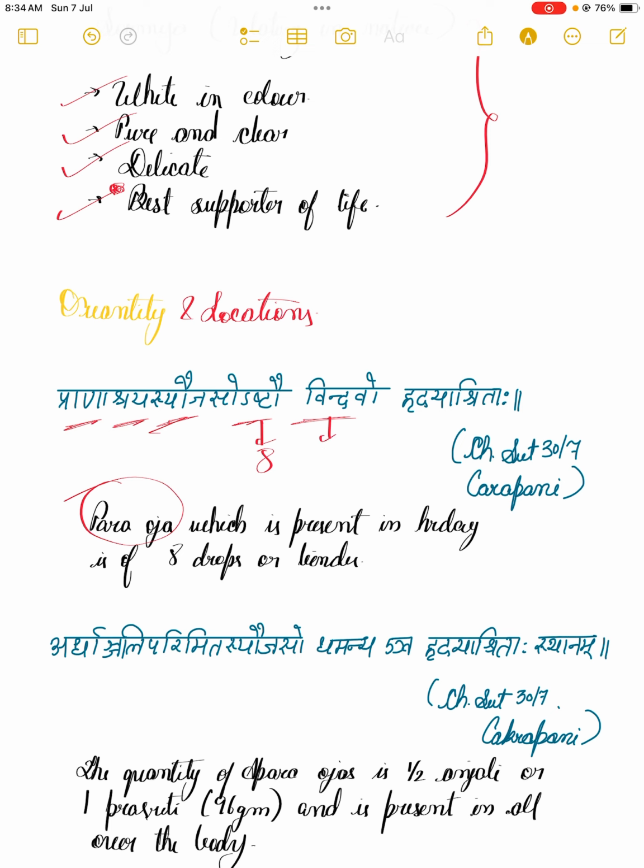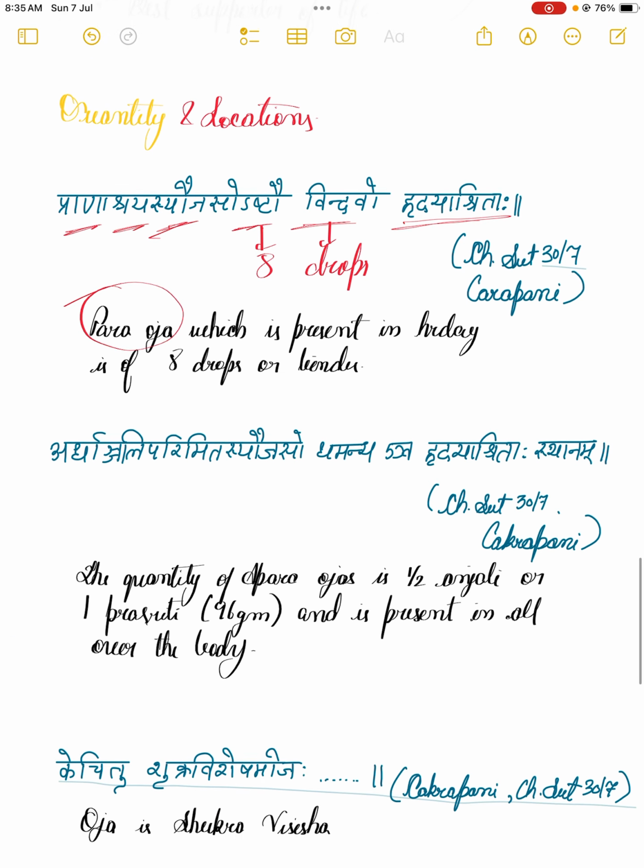Ashtho means 8 and Vindava means drops. So the quantity of Para Ojha is 8 drops, and Hridaya Ashrita. Hridaya means the cardiac or heart region, and Ashrita means where it stays, its location. That is, the Para Ojha present in Hridaya is of 8 drops or 8 bindu, and its location is in Hridaya. Very important.